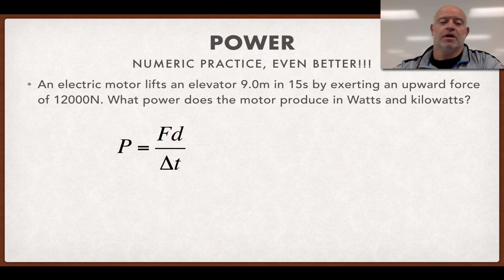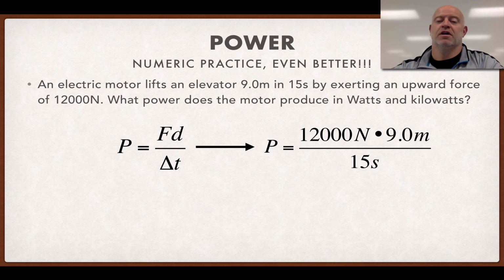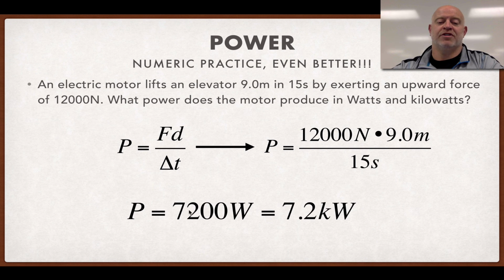All right, so here we go. First, we want to realize that power is work divided by time. Instead of writing this as work, we wrote force times distance divided by time, because we were given a force, a distance, and our time. These are the three things we were given. Plugging that in, we have our 12,000 newtons times our 9 meters divided by 15 seconds, and we end up getting 7,200 watts.